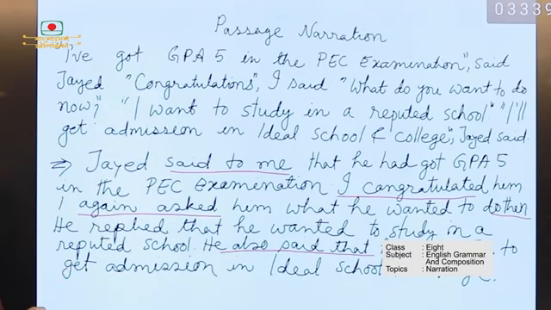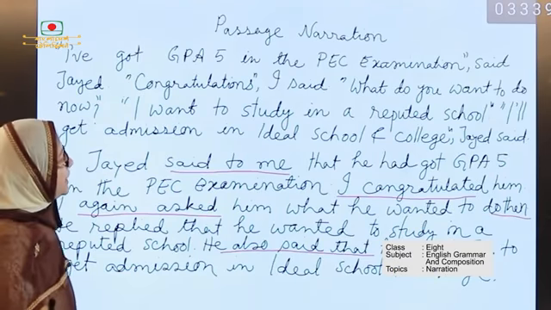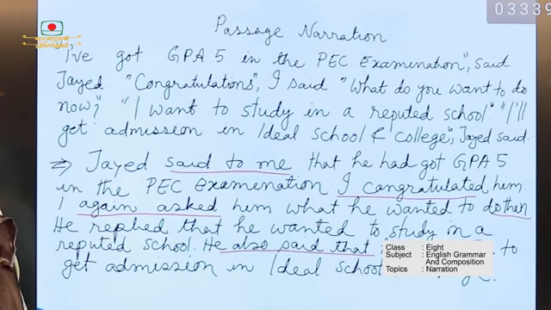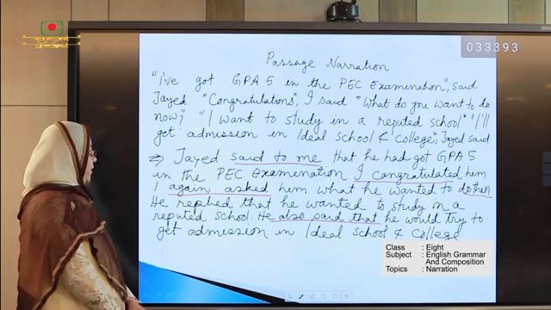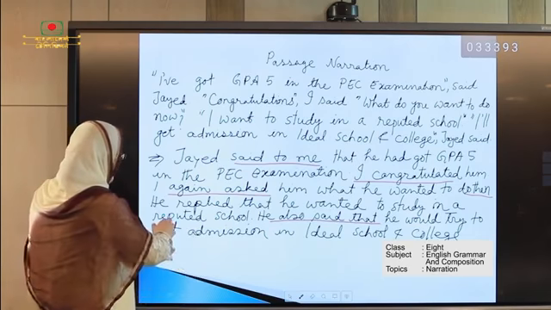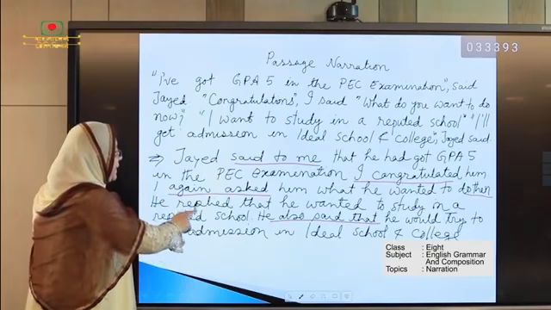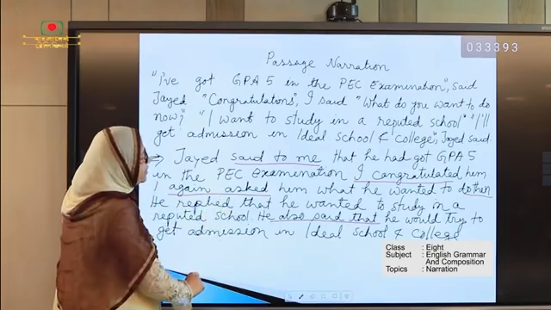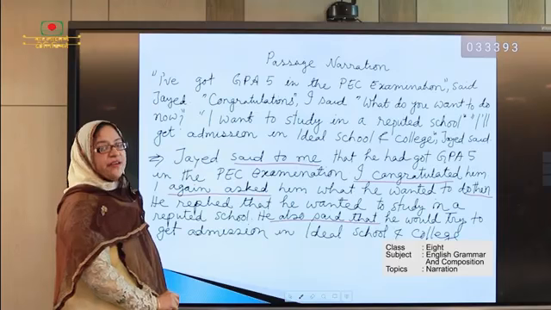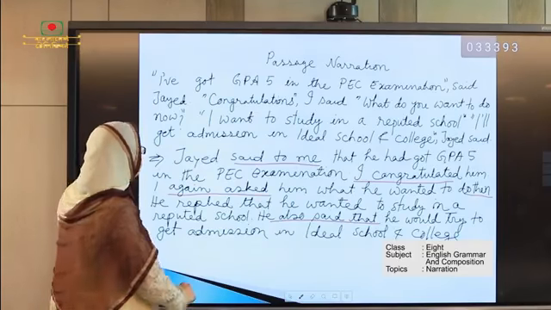And again another line, "I want to study in a reputed school." This line is said by Jahid. So here we see that he replied that he wanted to study in a reputed school.